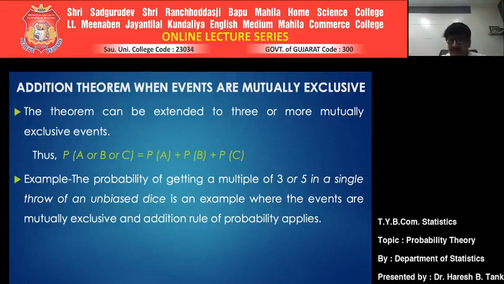Is it fine? Okay. Since two events are being connected with the connector OR, first of all, make it separated. Make it separated in the sense, think only of getting a number which is a multiple of 3. Think only of an event where you are getting a number which is a multiple of 5. Separate it in nature, then afterwards we'll connect it with the word OR.